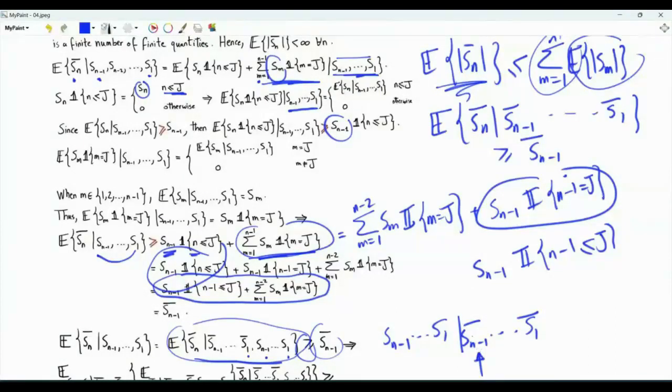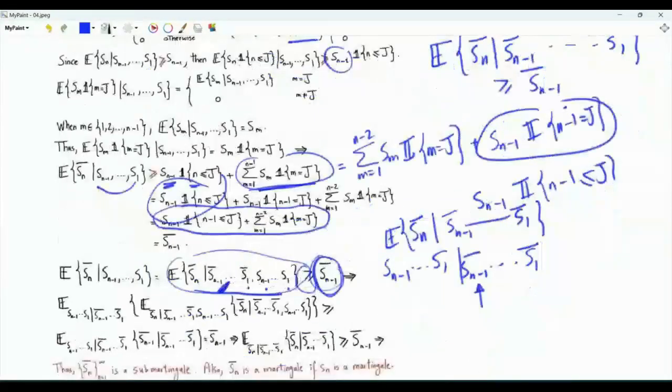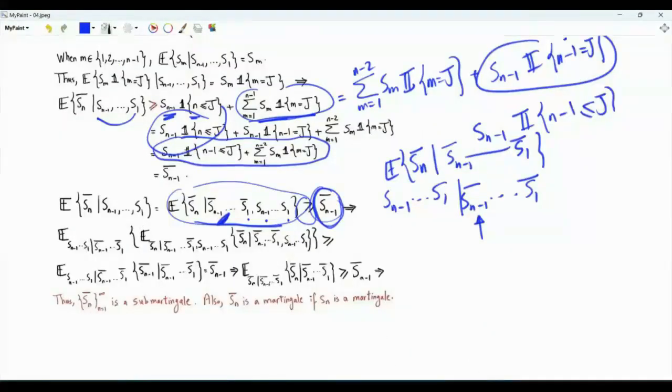Because we are conditioning on Sn minus 1 bar, the conditional expectation of this side is itself, Sn minus 1 bar. And by the law of iterated expectations, what we have on the left-hand side becomes the expectation of Sn bar given the random variables from S1 bar to Sn minus 1 bar. If Sn is a submartingale, the sequence Sn bar is a submartingale. Similarly, we can show that if Sn is a martingale, then Sn bar is a martingale.